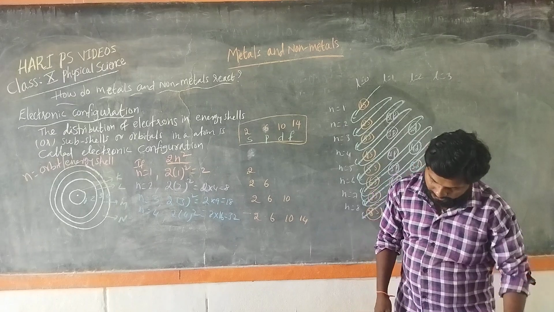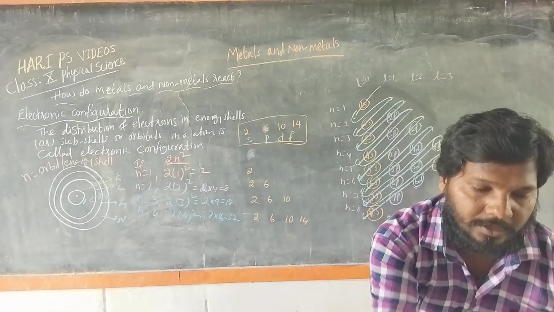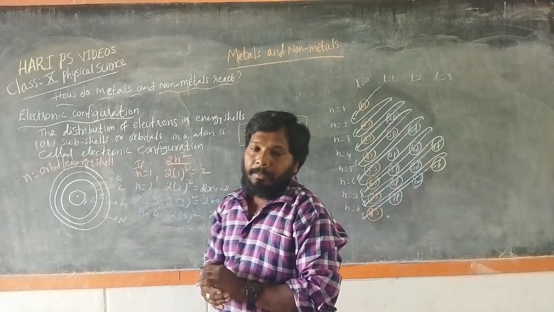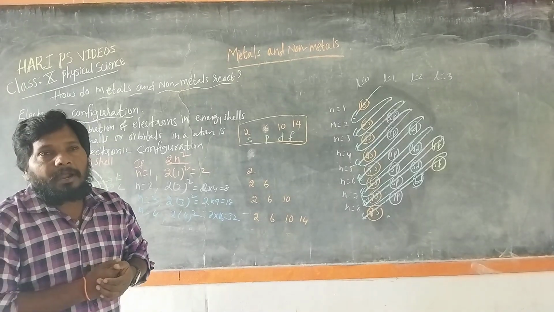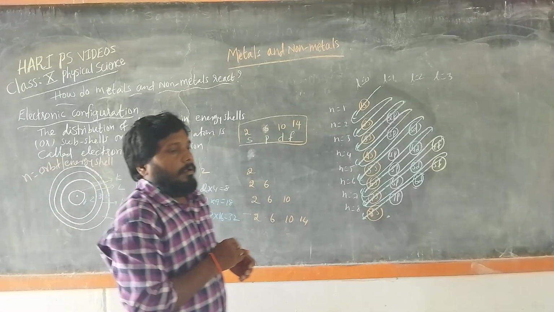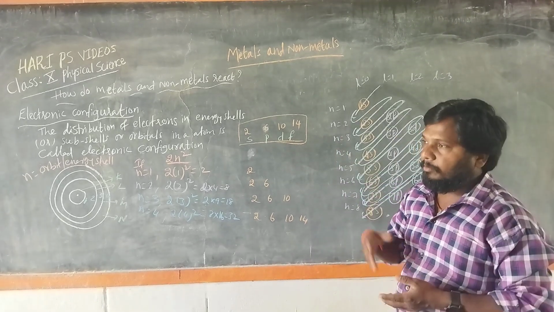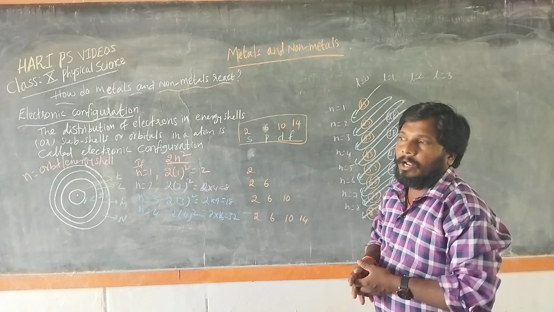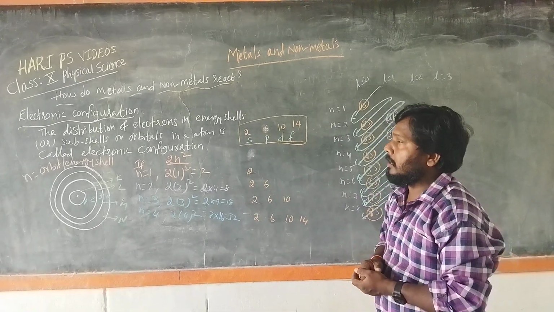How do metals and non-metals react? So we know that elements are combined and form some new compounds or molecules. In that, mostly one metal and one non-metal are present. So how do these metals and non-metals react together?